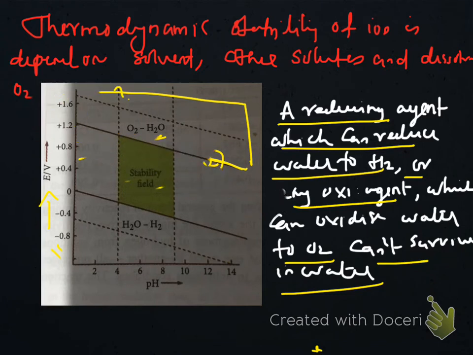They clearly explain the reality that from this graph we are expecting a species with minus 0.2, not minus 2, minus 0.2 volt, minus 0.2 volt is capable to release hydrogen from water by reducing it, since that species is a reducing agent.